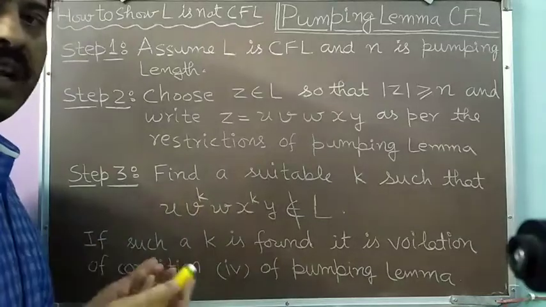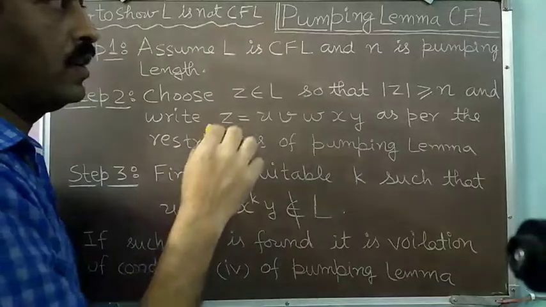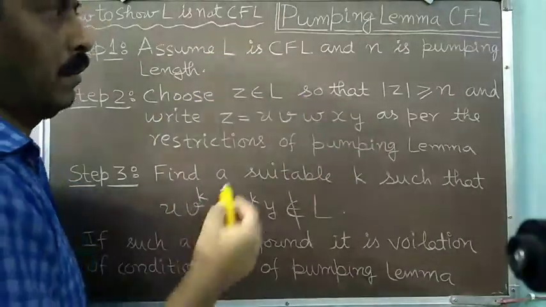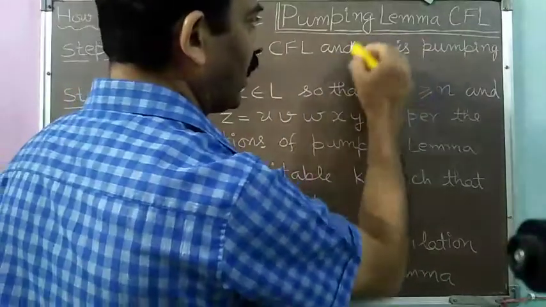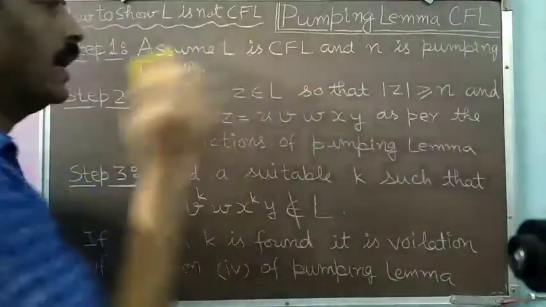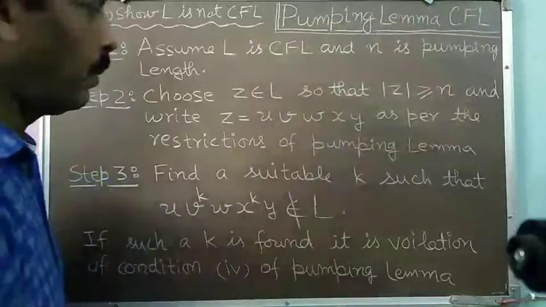So we assume the given language L is a context-free language, and because L is context-free, it should follow all the restrictions of the pumping lemma. And we also assume a natural number n, which we obtain with the help of the pumping lemma, which is the pumping length. So we assume L is context-free and n is its pumping length.